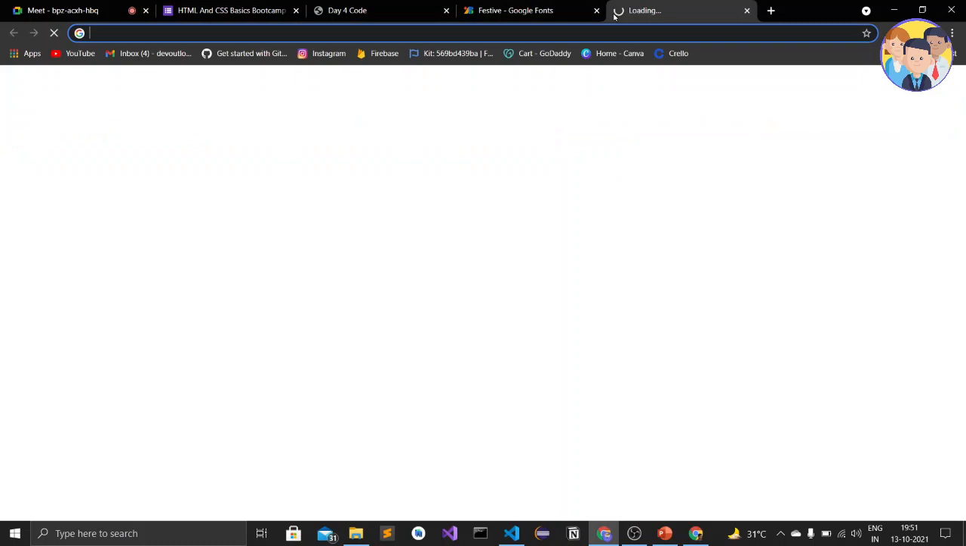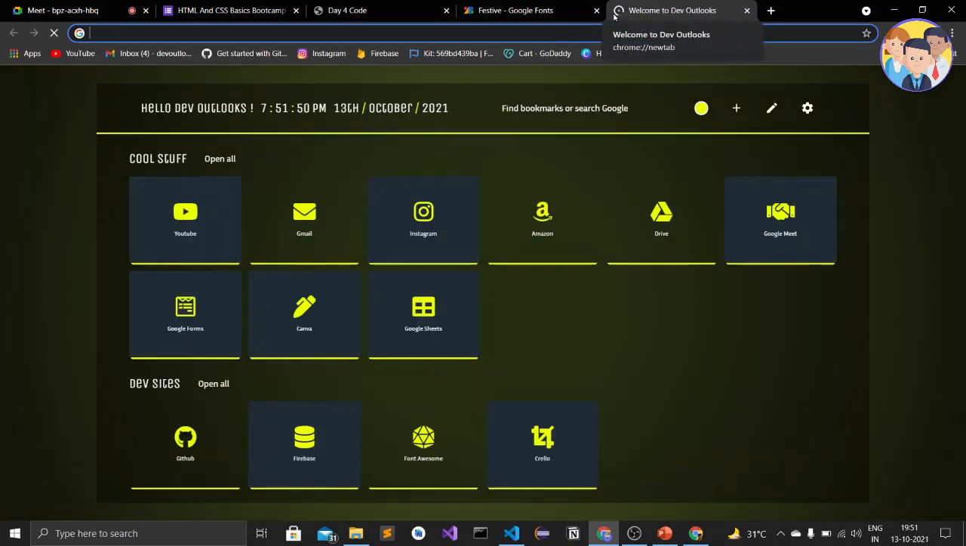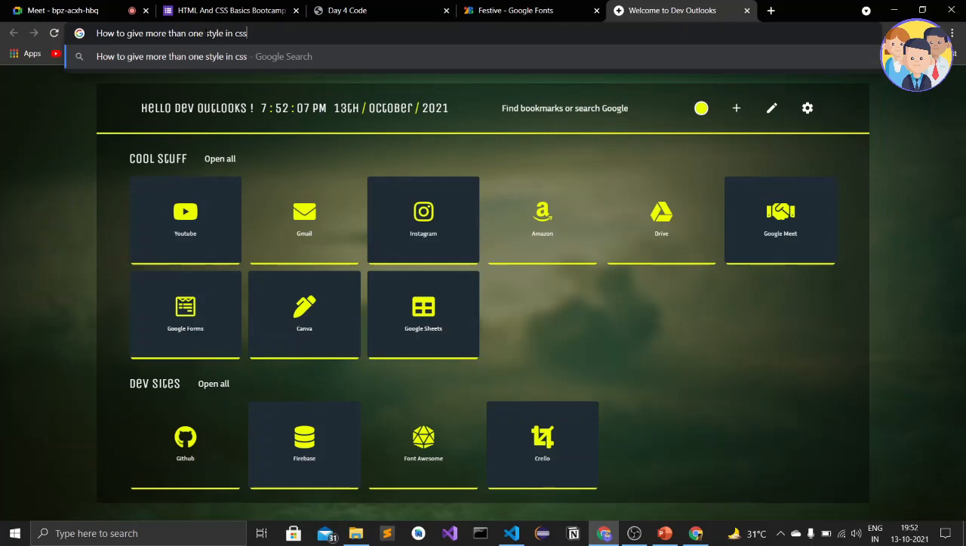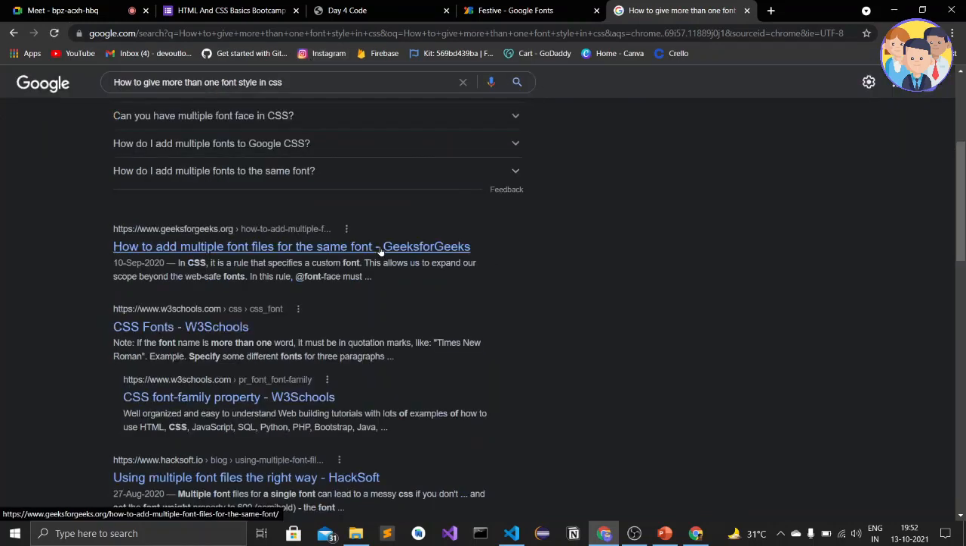So let us search on Google. Googling in website development is not wrong. Okay, it is allowed for web developers. Okay, so how to give more than one style in CSS. Okay, more than one font style. Okay, but keep in mind that we have to search, that should be clear. Okay, so this is not multiple forms, CSS forms.